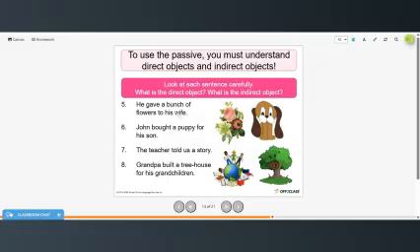So he gave a bunch of flowers to his wife. So a bunch of flowers is the direct object. And to his wife is the indirect object.